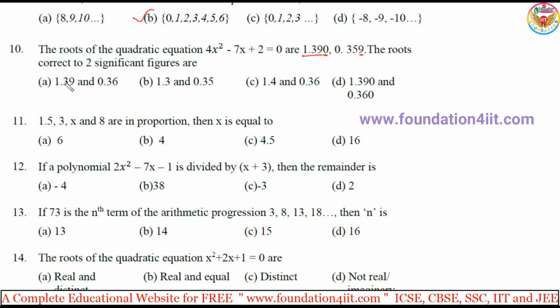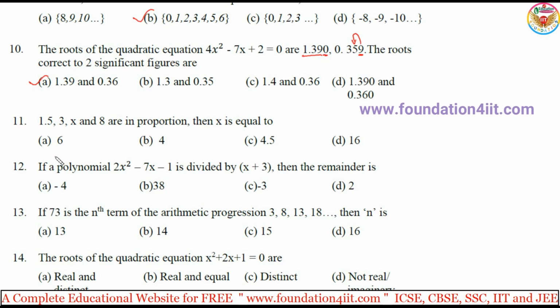So 1.39, okay, option A, and 0.359. The third decimal is 5 or more, so we need to increase the previous digit. So 0.36. Yes, so 0.36. If you observe the third decimal, if it is 5 or above, then you increase the second decimal place number by 1. For example, if it is a 9 it becomes 10. So the previous digit should be increased by 1.